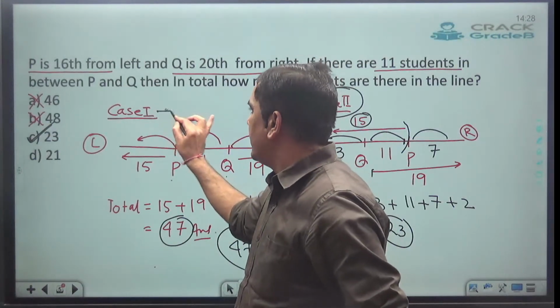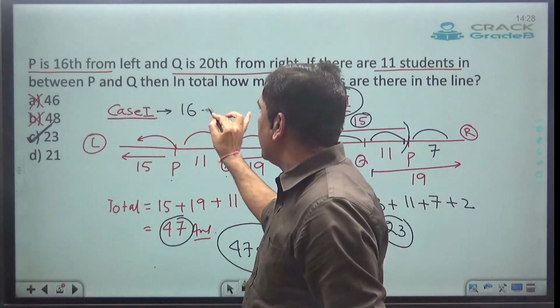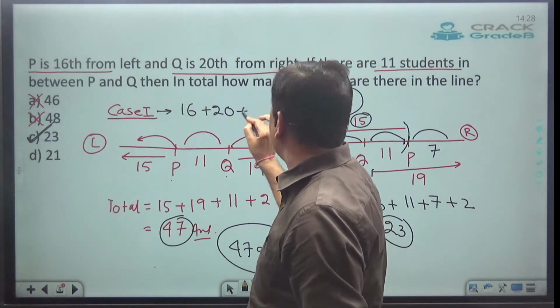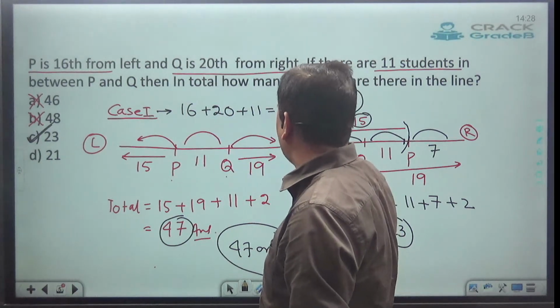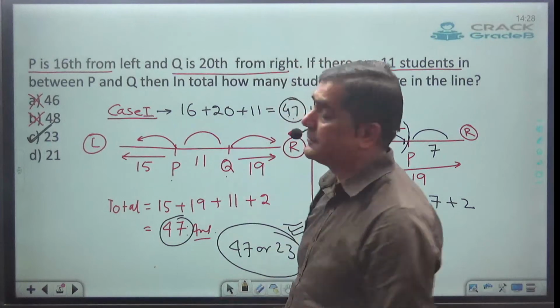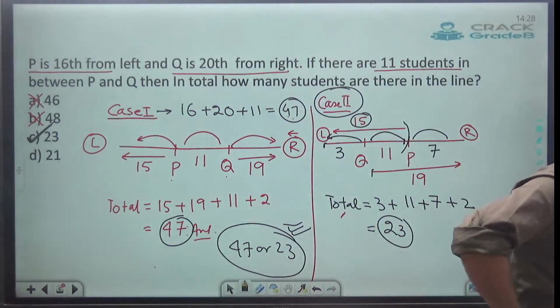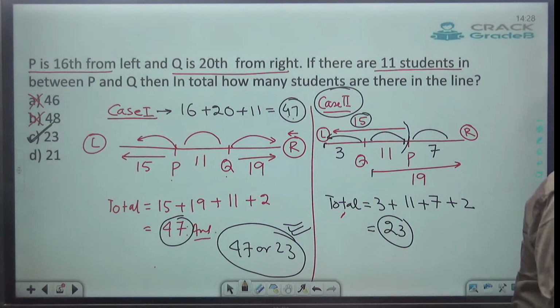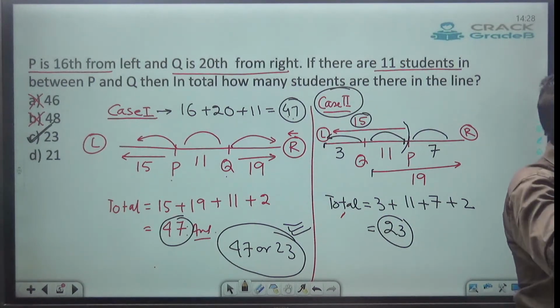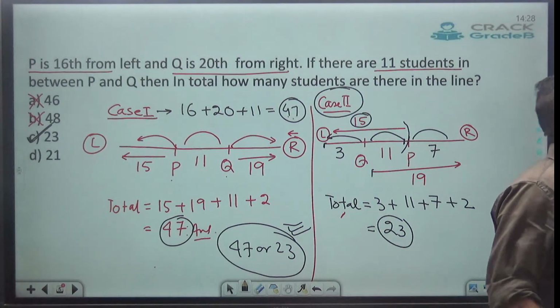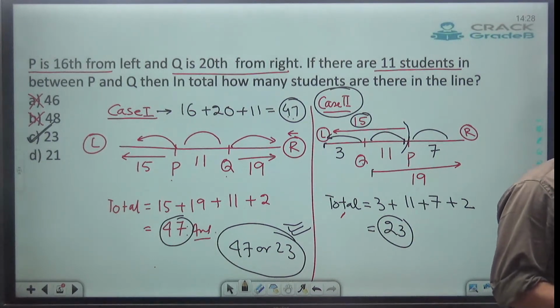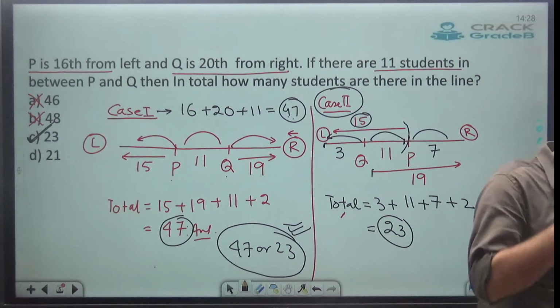Okay, case 1 answer. P is given to be 16 from left, Q is given to be 20th from right, and in between they have given 11. If I add all of them, my answer comes out to be 47. Just see. Clear? Anyone, any problem? Clear?